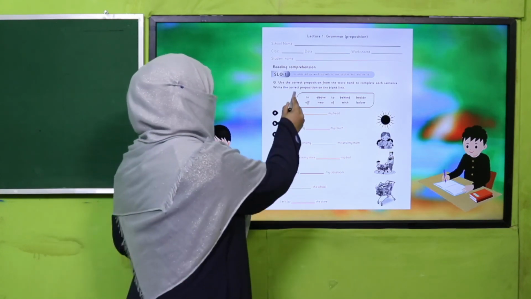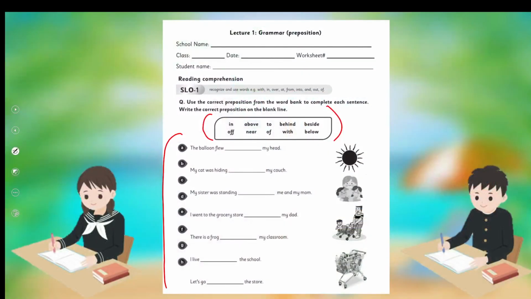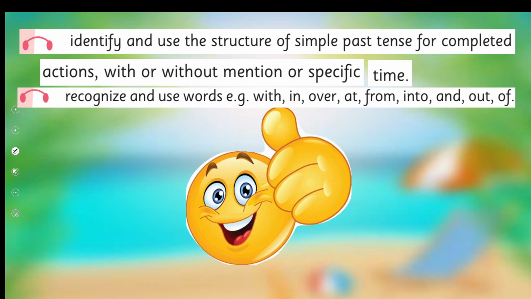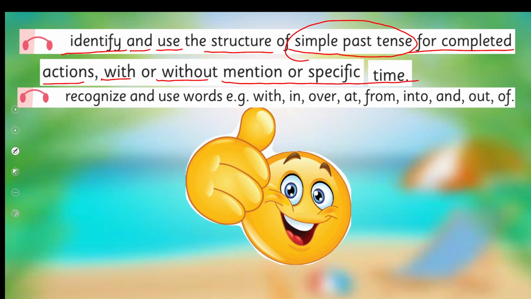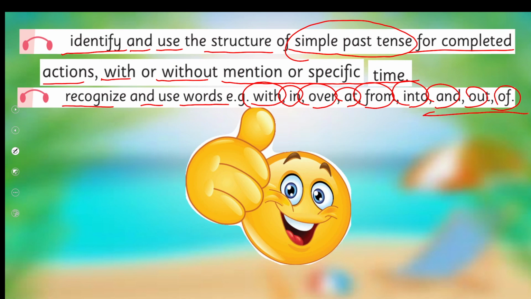And my dear children, here are the prepositions and here are the sentences you have to complete by using these prepositions. So what we have learned today, we learned to identify and use the structure of simple past tense for completed action with or without mention of specific time. Recognize and use words, for example, with, in, over, at, from, into, out of, and more.